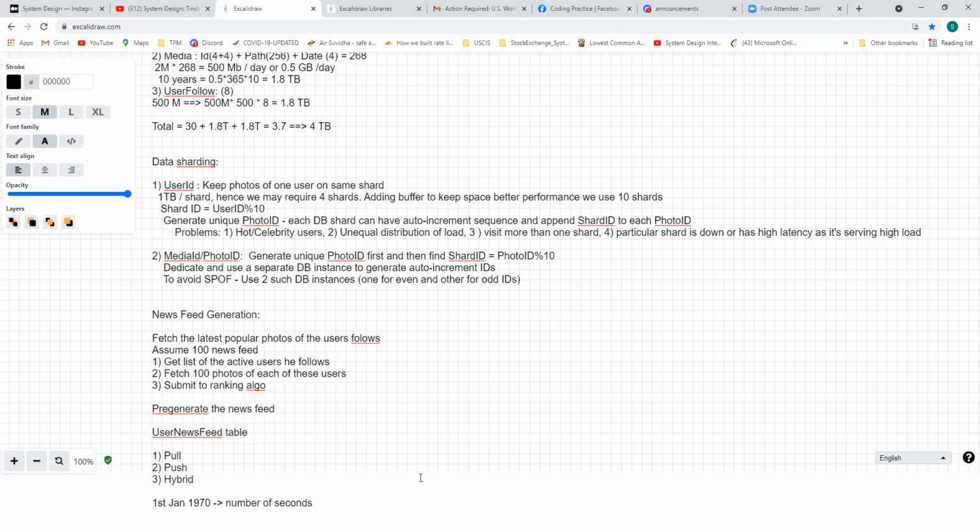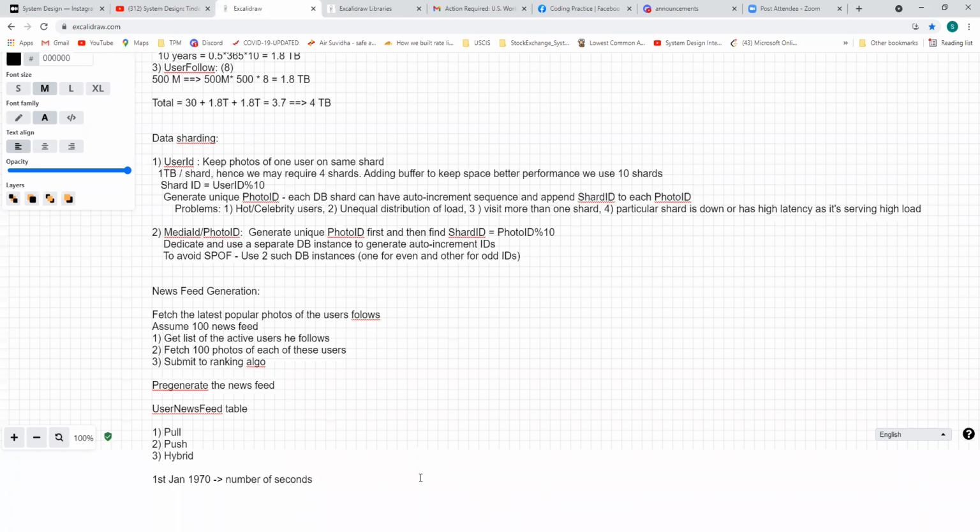No, see, suppose you post a photo at time t, and then at time t plus 10 seconds, you post another photo. To differentiate between these two posts on the same machine, you use the current timestamp, right? So the timestamp will help you generate the unique IDs. So we use this timestamp, but then we figured out that the timestamp on my system's clock might be out of sync with the clock on another system, right? That's why the concept of epoch time came into the picture.